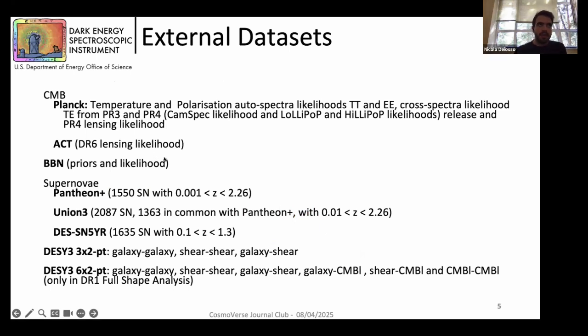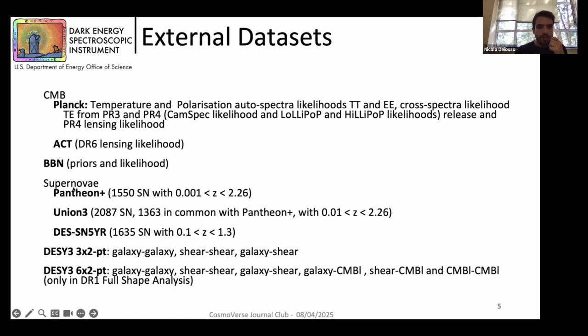In the BAO DR2 analysis, the default case is to use the CamSpec likelihood, so from data release 4 likelihood from Planck, and the lensing likelihood from ACT. Then we use also BBN priors and likelihood, especially to calibrate BAO.